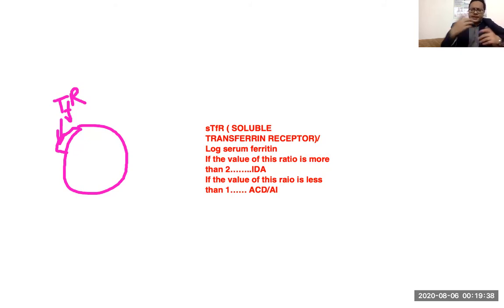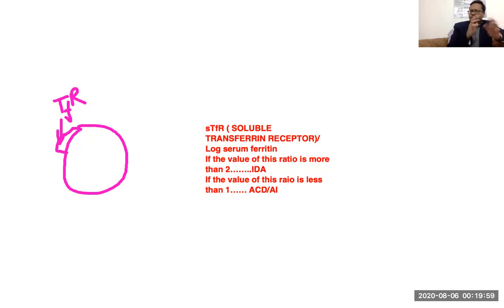So in this fraction, the soluble transferrin receptor level is increased, and it is divided by log of serum ferritin, and the serum ferritin level would be decreased in iron deficiency anemia.